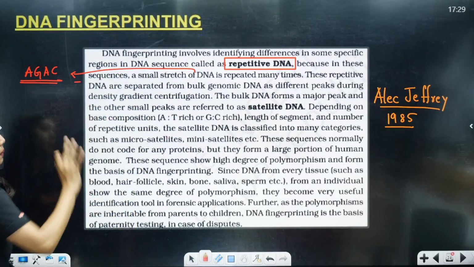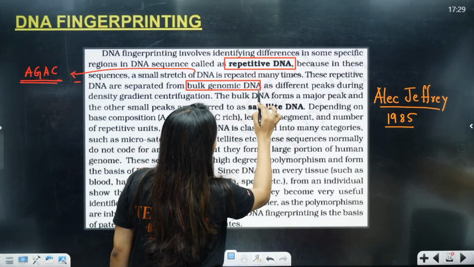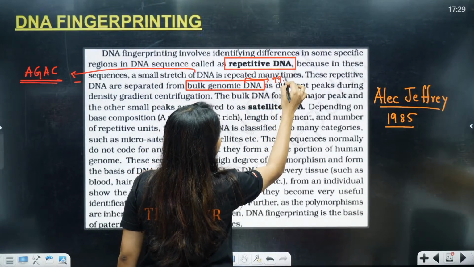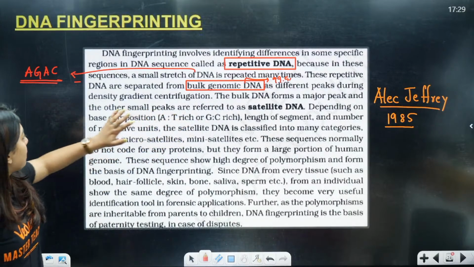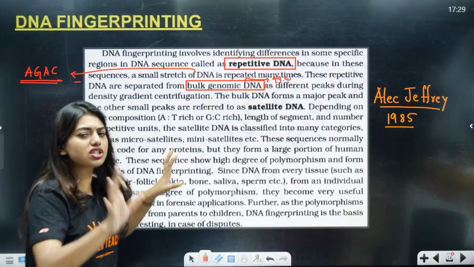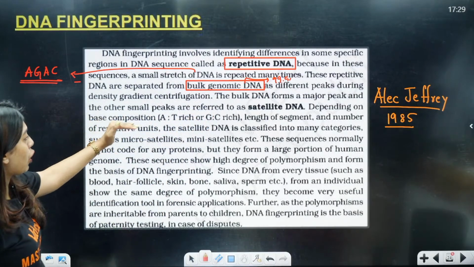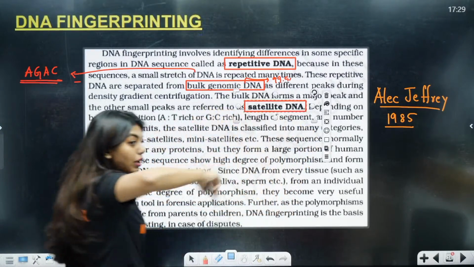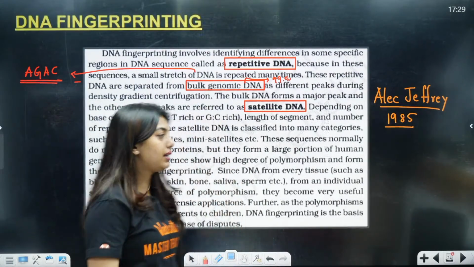These repetitive DNAs are separated from the bulk genomic DNA. That means 99.9% is going to be your bulk DNA. They form different peaks during density gradient centrifugation. Again, I'll explain all of this, just read. The bulk DNA forms a major peak and the other small peaks are referred to as the satellite DNA. That repetitive DNA region we will call the satellite DNA.